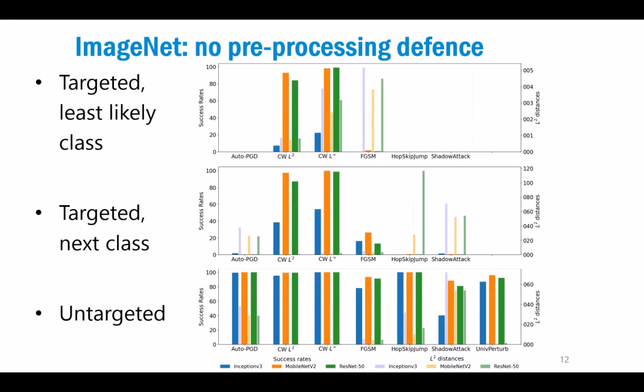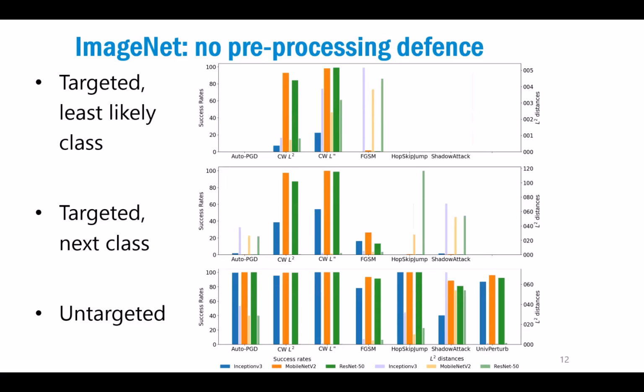And least likely, again, is the most difficult setting, because you need to actually perturb it to achieve the class that was in the beginning the most unlikely, and it should now become the most likely class for prediction. What we can see here also is that, for the targeted settings, many of the attacks on ImageNet are not successful, especially the black box attack, but also the shadow attack. They don't work well here.